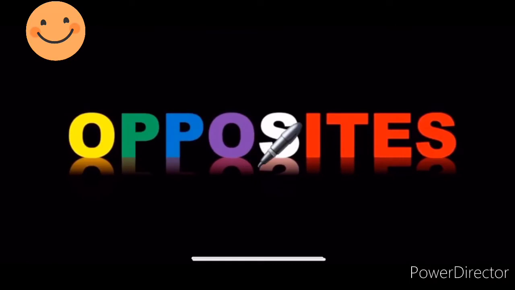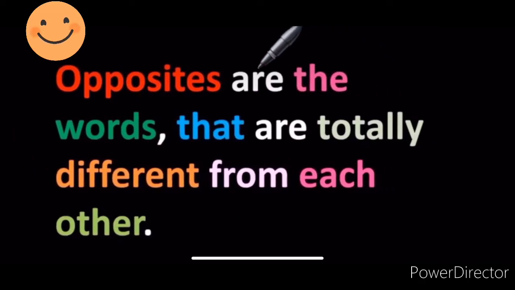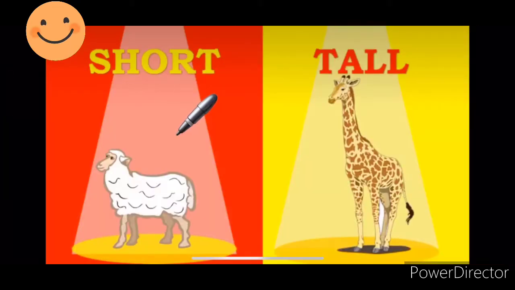Now, what are opposites? Anybody remember? Opposites are words that are totally different from each other. For example, one person is saying yes, another person's opinion will be no. So let's do some examples. Short, tall.